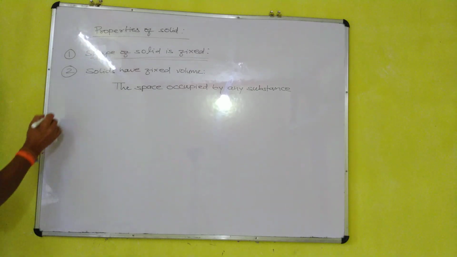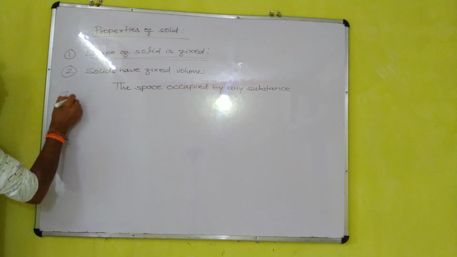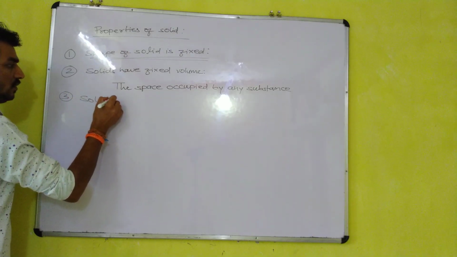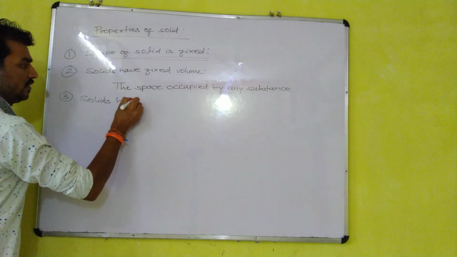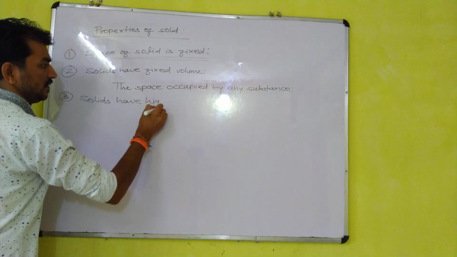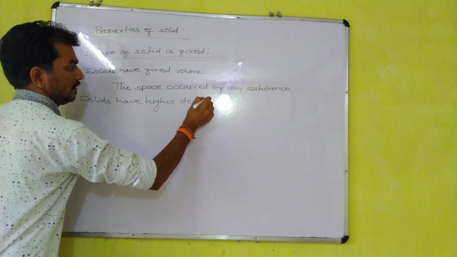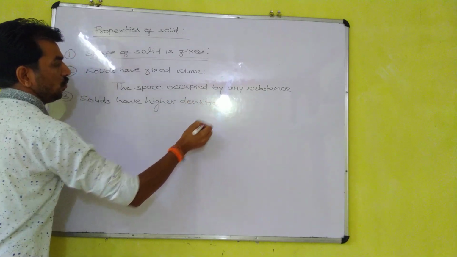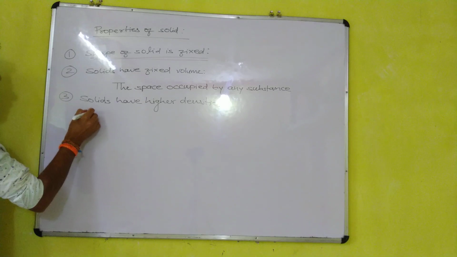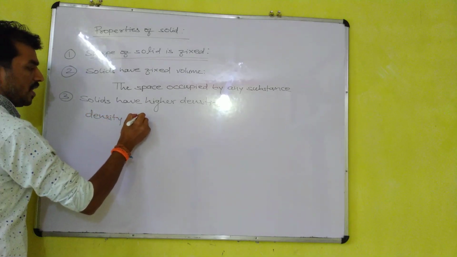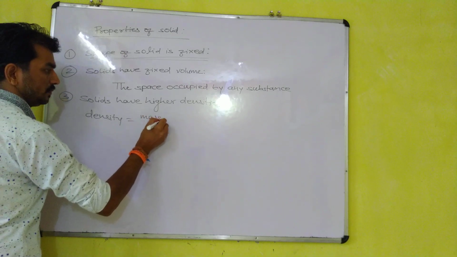Third point, solids have higher density. What do you mean by density? Density's formula is mass per unit volume.